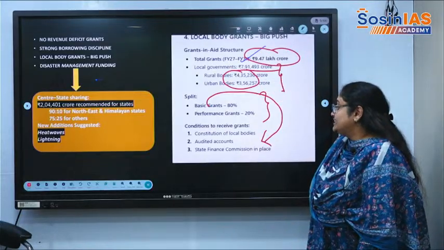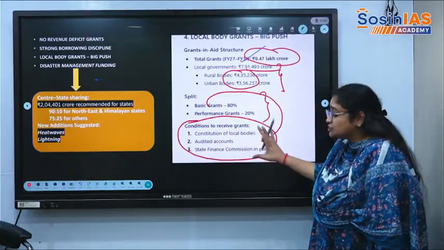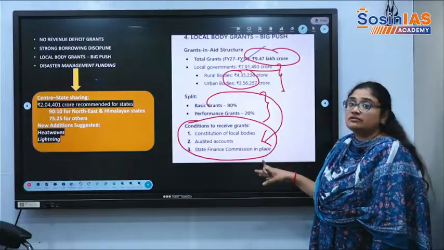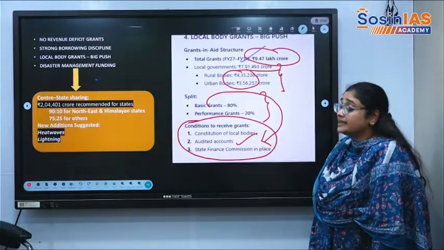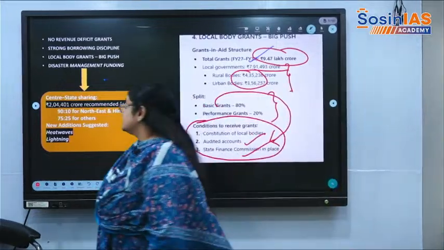So the conditions to receive grants will be the basic criteria. They need to have a constitution. First of all, there should be proper functioning of local bodies. They should have audited accounts. They should have a State Finance Commission in place. Then they will get the grants, every state.